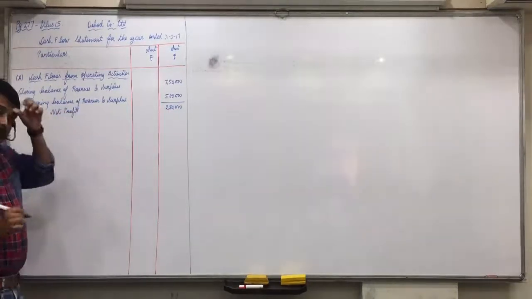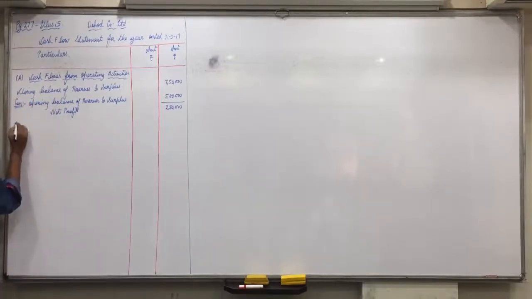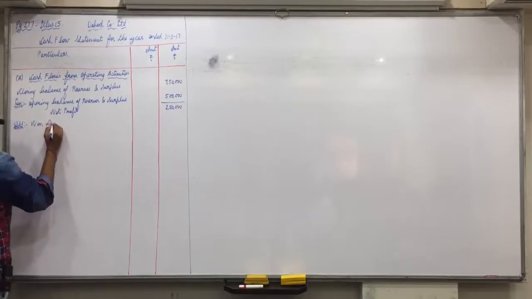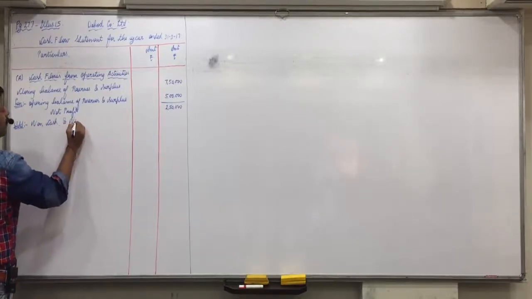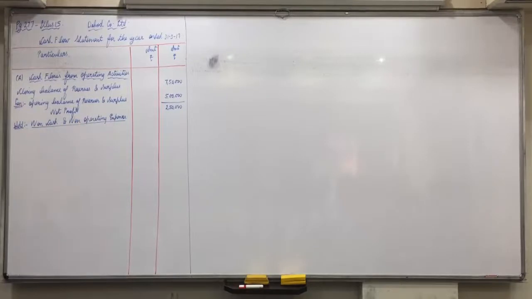Now, in that we add non-cash and non-operating expenses. Other than CA and CL items, you have only one thing, the interest on debentures, that's it. See in the question, O plus marked items. Other than CA and CL, you have only one thing, interest on debentures. Do you find it or not?